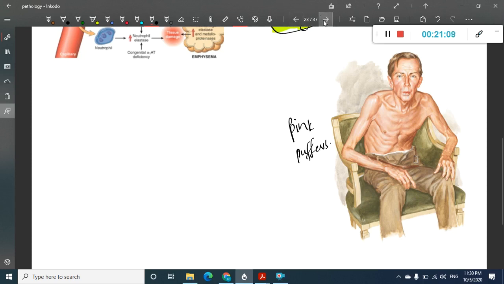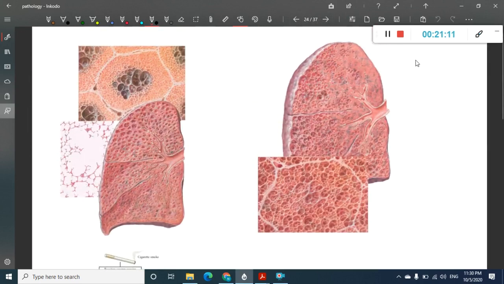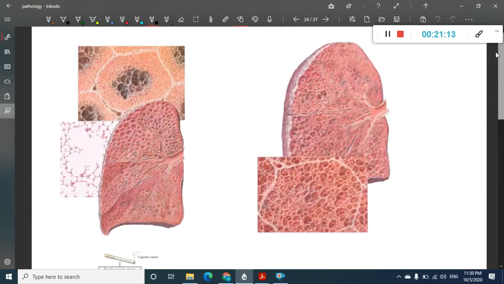Then if you see the cross section, which type of emphysema is this? See, if you actually look properly, here only the central part of the acinus is involved, and mostly the upper lobe is involved. So it is centriacinar emphysema.